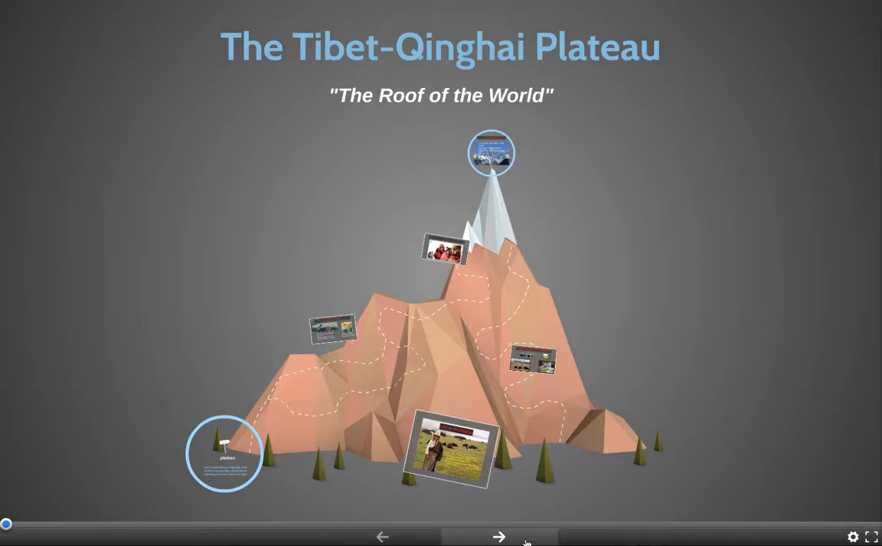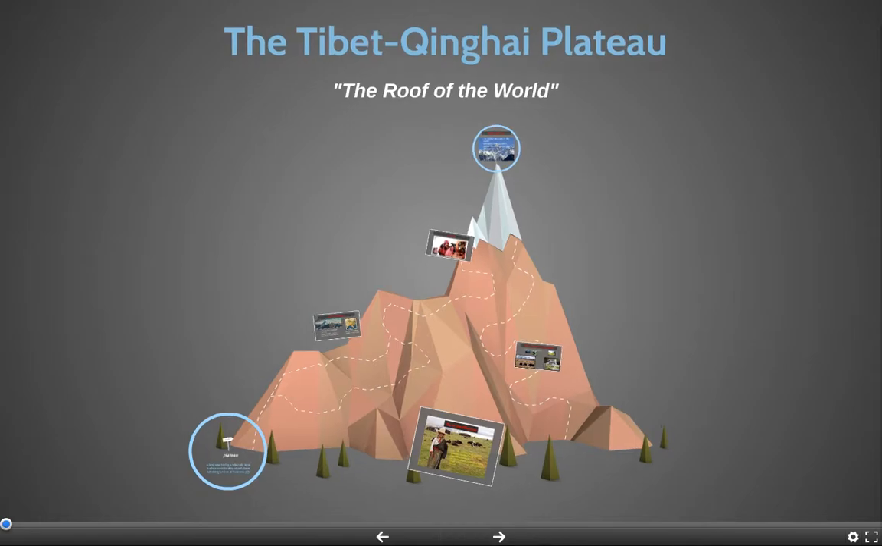I'd like to talk to you about the Tibet-Qinghai Plateau, found in major parts of China. This is known as the roof of the world, which has to do with the elevation of this particular area. It has some of the highest elevations that are found on the planet. Therefore, we nickname it the roof of the world.